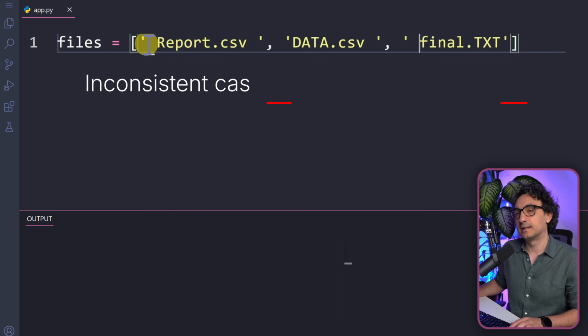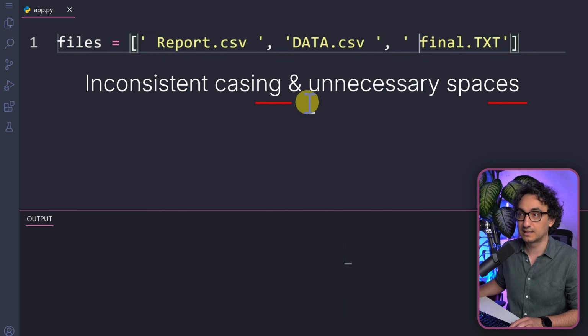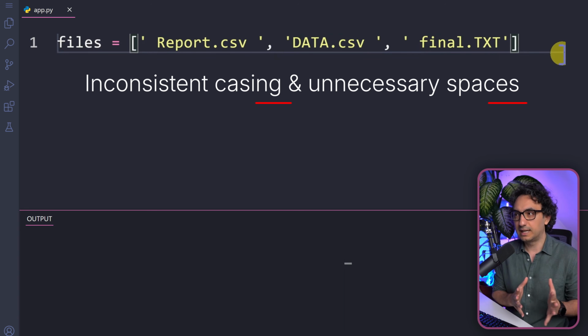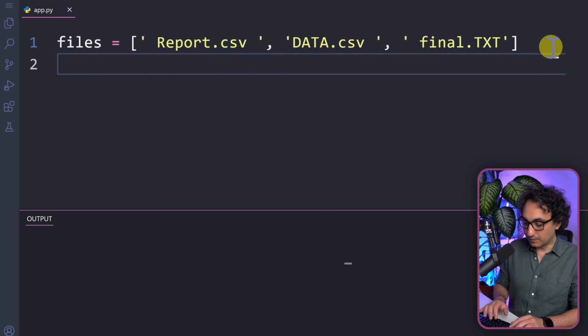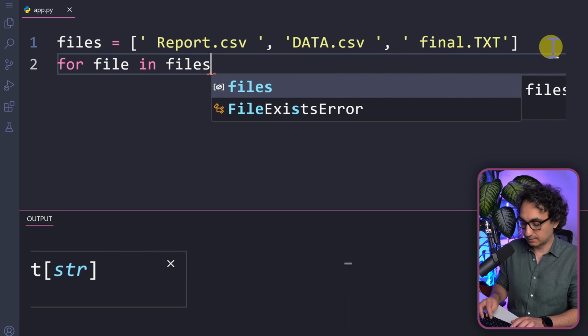So now here we have two issues. We have the leading and trailing spaces, and as well, you can see we have sometimes lowercase and uppercase. Now I am a data engineer or analyst, and I would like to clean up the data before I do something with it. So here I have to do two things. First, removing the spaces. Second, making everything either lowercase or uppercase. Depending on the rule that I follow in my projects, I have to change the cases. So in order to do that, we could create a for loop. We're going to say for file in files, colon.